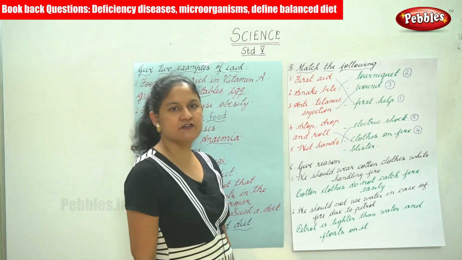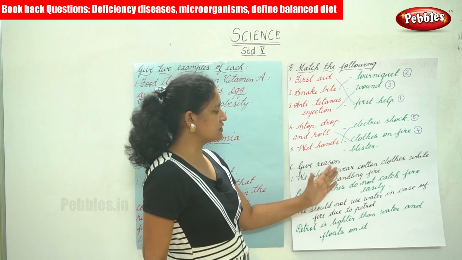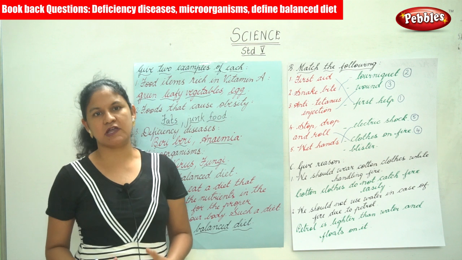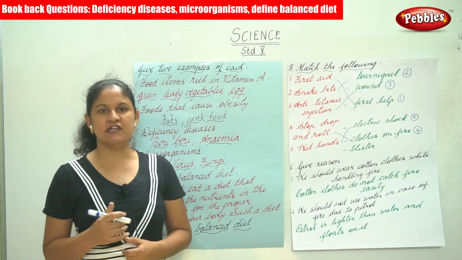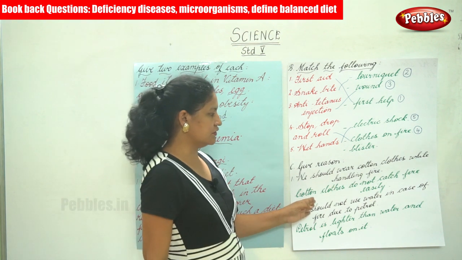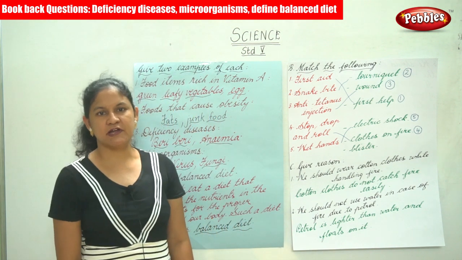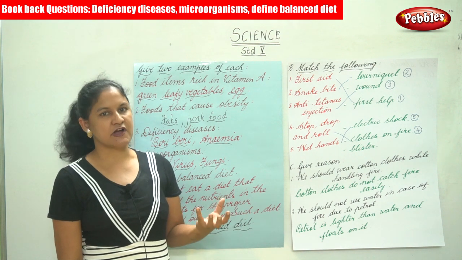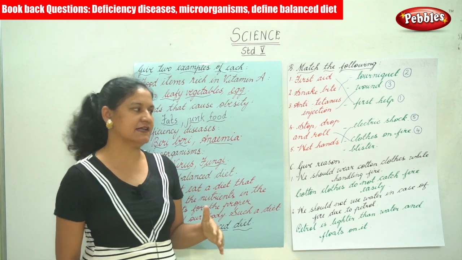Next we are going to give reasons. The first is we should wear cotton clothes while handling fire. In case we are working in the kitchen or an area where there is fire, we need to wear cotton clothes. Why? Because when compared to synthetic or any other material which catches fire easily, cotton clothes do not catch fire easily.